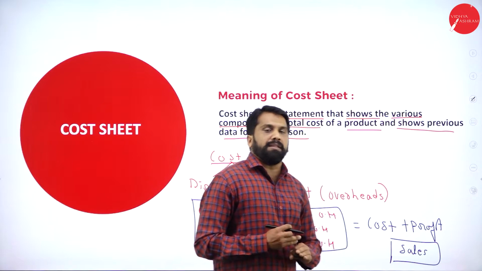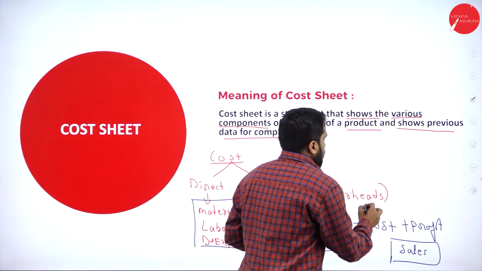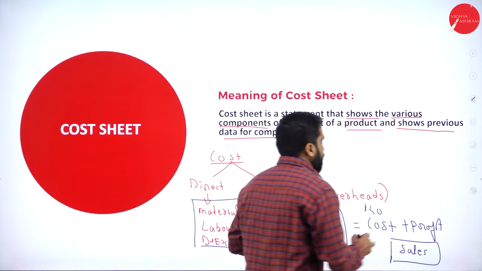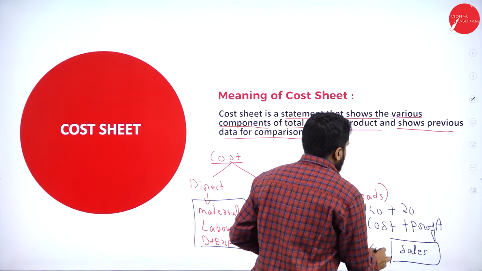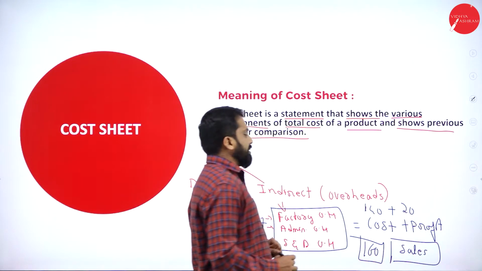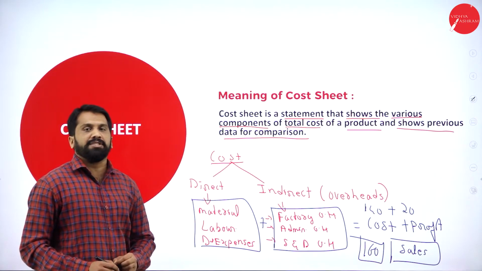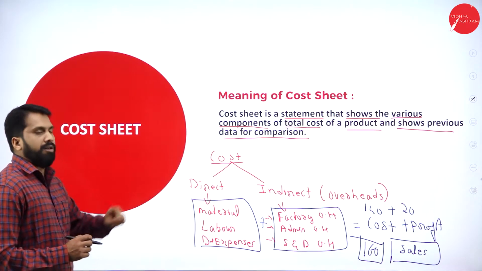So, for example, your total cost is 140. You want a profit of 20 rupees on each item. Then 140 plus 20, your sales will be 160. How much is your sale? Your sales is 160. Clear? Yes. This will be your cost sheet.